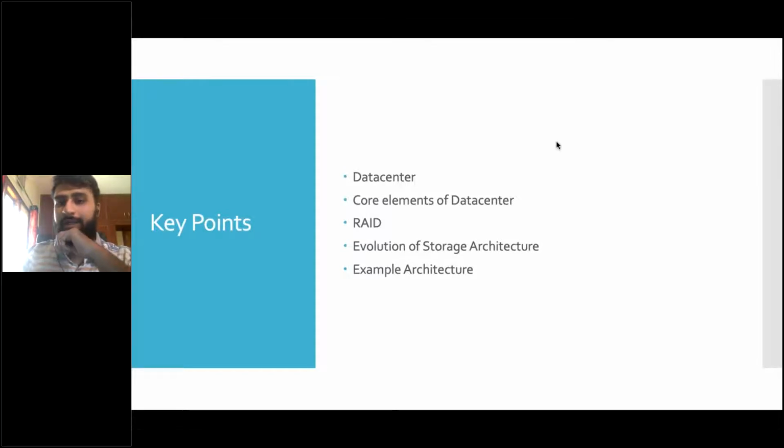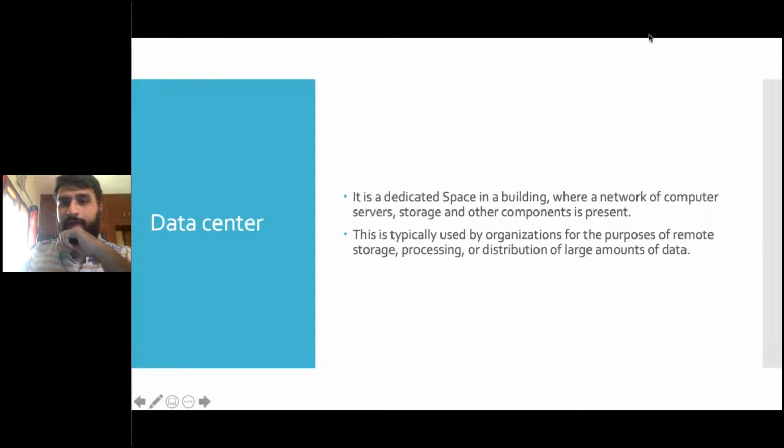Now let's look at what a data center is. It is a dedicated space in a building where a network of computers, servers, storage, and other components is present. Like I told you, a data center's main job is to hold all of your data inside it, right? So it will have storages. When I say storages, simply understand that these are just hard drives or solid state drives. You have external hard drives with you also, right? Like a 1 TB hard disk. It's basically a collection of a lot of those in a single entity, multiple of those combined together.